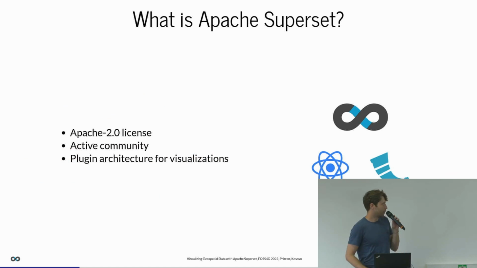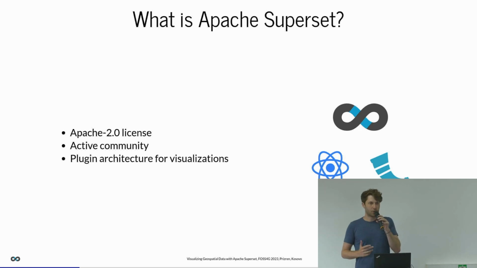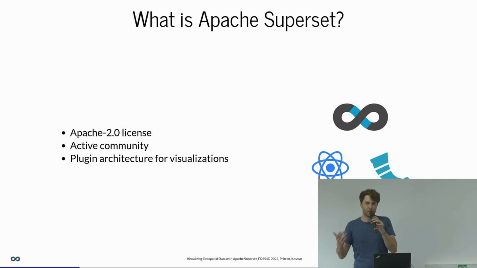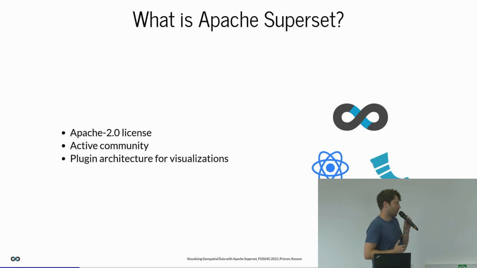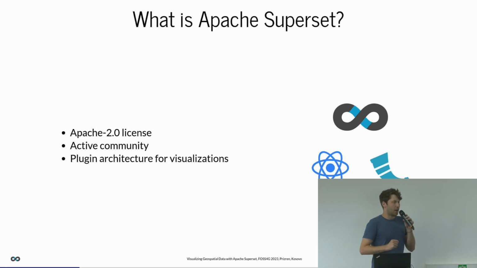To talk a little about some technical details, Apache Superset, as you can get from the name, is part of the Apache Software Foundation, and thereby it is also licensed with the Apache 2.0 license. It has a very active community, which is really great. Right now there have been more than 1,000 contributors on the project. It has more than 50,000 stars on GitHub. If you want to take this as a measurement, this is pretty big. There's also a Slack channel with more than 6,000 people, so it is a very active community.